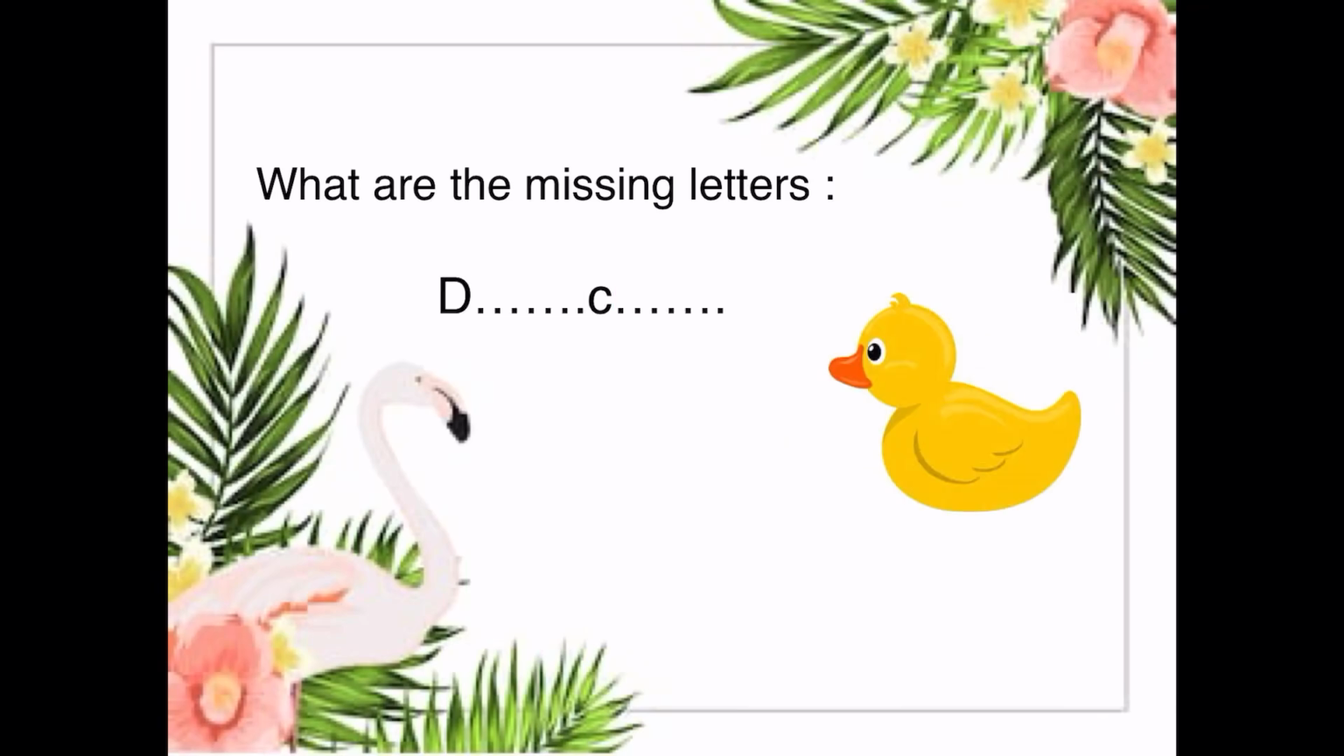Now, what are the missing letters here? We have 2 missing letters in this picture or in this word. What is this first? It is a duck. So what are the missing letters? U and K. D, U, C, K.